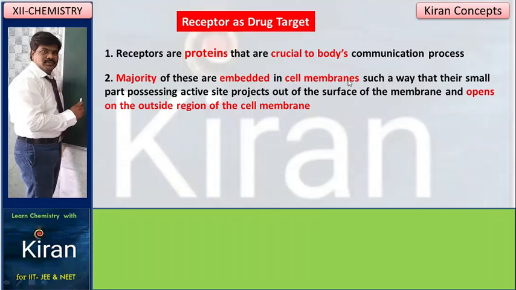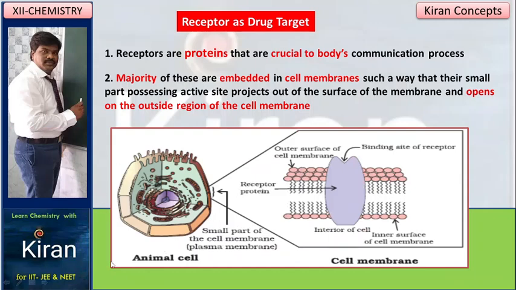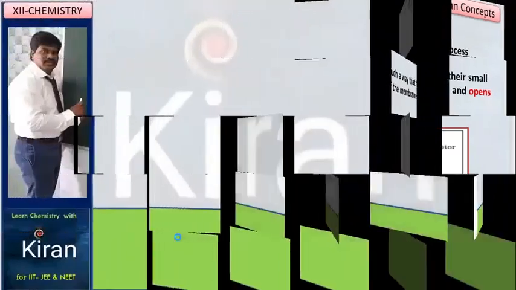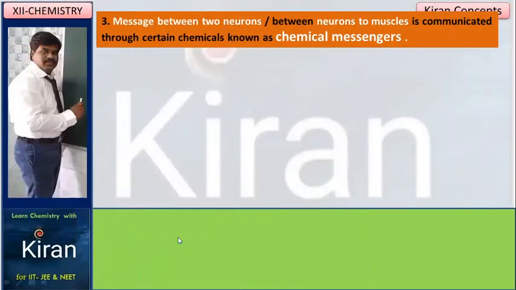The receptors are all embedded in the cell membrane in such a way that a small part possessing the active site projects out of the surface of the membrane and opens on the outside region of the cell membrane. When you see here, this is one of the simplest cells, an animal cell. The cell membrane above it is opening the active site. This is a protein, a receptor, which is present in the cell membrane. How a drug will act on a receptor, now we are going to see.